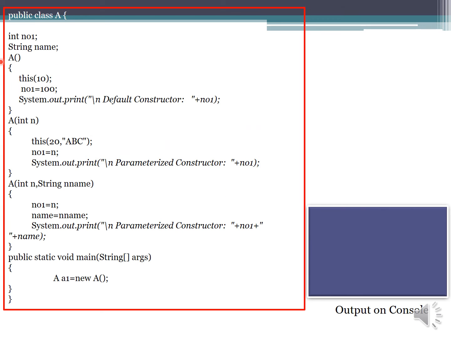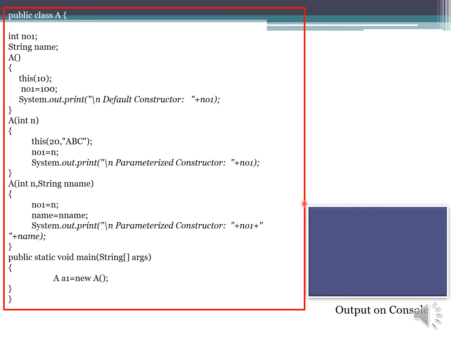So let's see an example of constructor chaining where a class with two instance variables and three constructors is declared, and using main we are going to give a call to a default constructor, and the default constructor in turn is going to give a call to parameterized constructors with one parameter and two parameters.